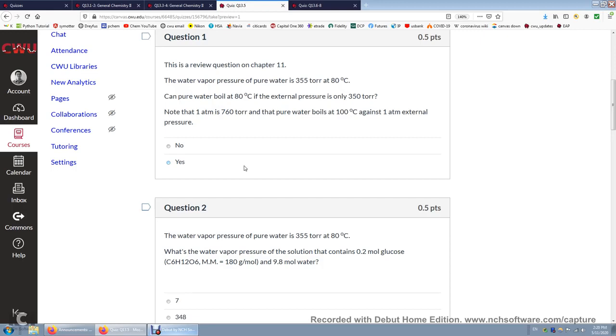It's possible for this liquid water to form bubbles of water vapor, and because the pressure of this water vapor bubble is 355 torr, higher than the external pressure, the bubble is going to float to the surface of the liquid and burst. Therefore, boiling is possible.